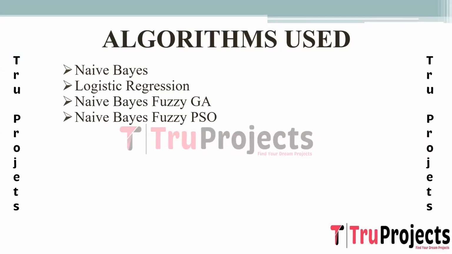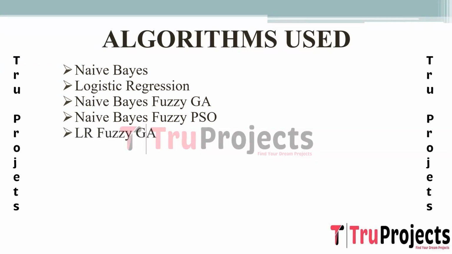These methods extend the Naive Bayes classifier by incorporating fuzzy logic along with genetic algorithm GA and particle swarm optimization PSO. Fuzzy logic allows for handling uncertainties, while GA, genetic algorithm, and PSO, particle swarm optimization, optimize the classifier's parameters or perform feature selection, aiming to improve its precision in identifying cyberhate instances.